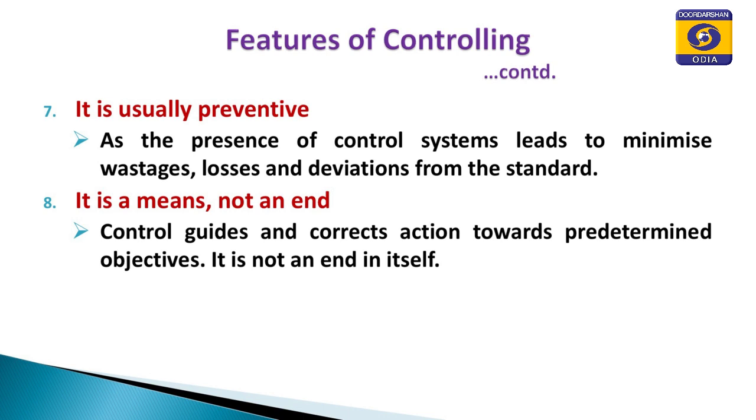Controlling is a means, it is a way, it is a method to reach the goal, to reach the objective. It is not the objective. Controlling is not the objective of the organization. The objective of the organization is to make profit and certain other objectives like social objectives, human objectives. All these objectives of business are to be achieved. So, controlling is one of the methods, one of the means through which we can proceed to achieve the goals, the end result. So, it is a means, not an end.